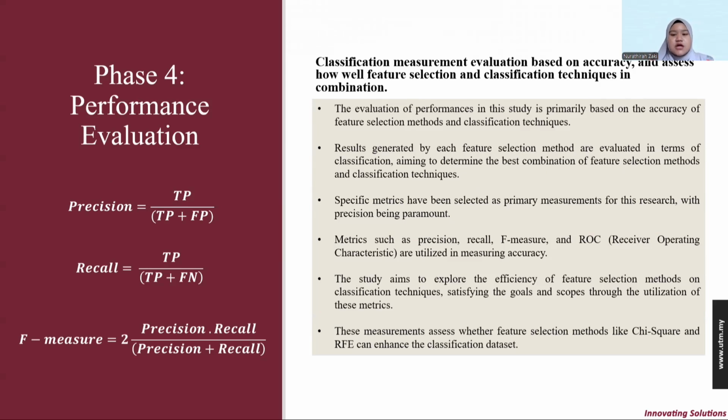Metrics such as precision, recall, F-measure, ROC, and also accuracy are utilized. The aim is to explore the efficiency of the feature selection method and the classification technique, certifying the goal and the scope through the use of these metrics. This performance is assessed with feature selection methods like chi-square and RFE, enhancing the classification using the ovarian cancer dataset.